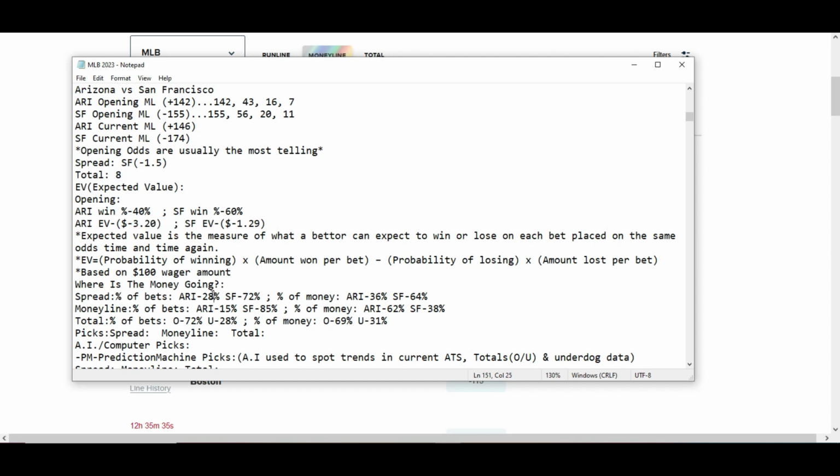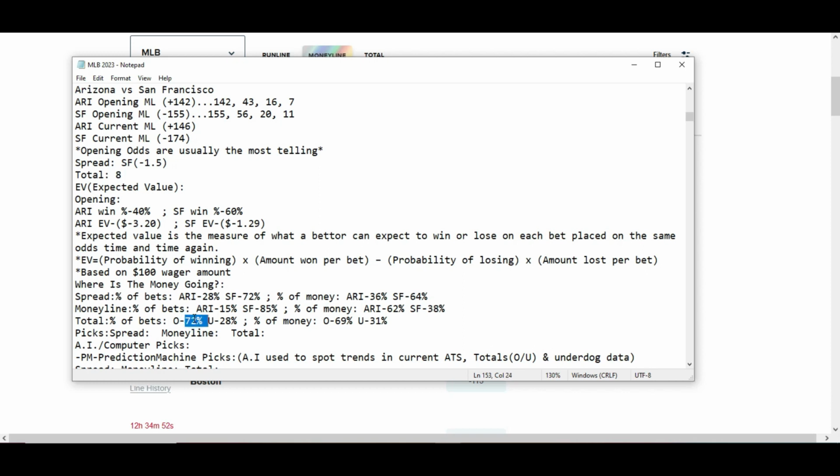And let's go over where the money is going. Currently, Arizona percentage of bets based off the run line: 28% going to Arizona, 72% going to San Francisco. 36% of the money going to Arizona on the spread, 64% going to the Giants. Moneyline percentage of bets: Arizona 15%, San Francisco 85% expected to win based off the bets. Percentage of money: 62% putting money on the dog, Arizona, at plus 146. So people looking for a payday currently. 38% going to the Giants.